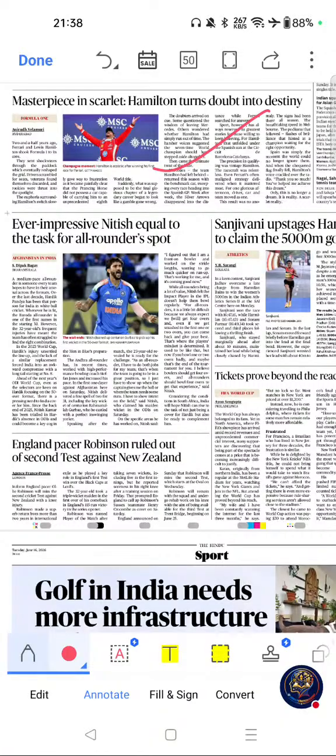Masterpiece in Scarlett Hamilton turns doubt into destiny. If you see the importance of this article, Formula One champions and major Grand Prix winners are frequently asked in sports current affairs section. Lewis Hamilton remains one of the most recognizable global athletes. Questions have appeared on Formula One, Spanish Grand Prix, and Lewis Hamilton. Please go through this article.